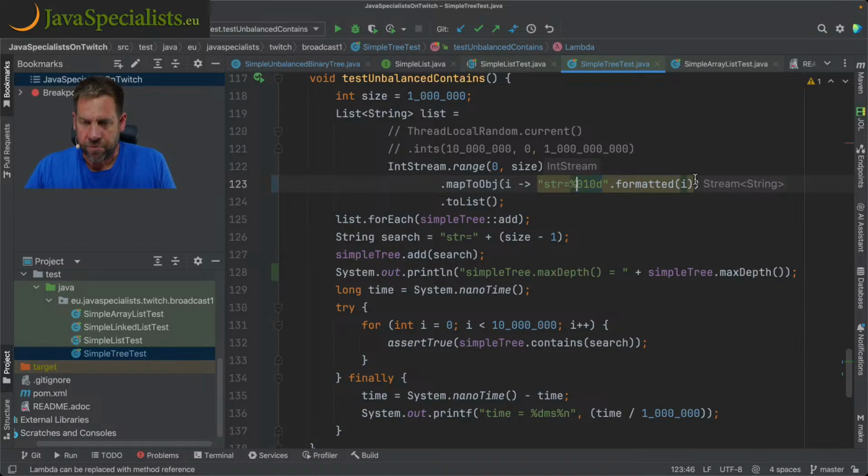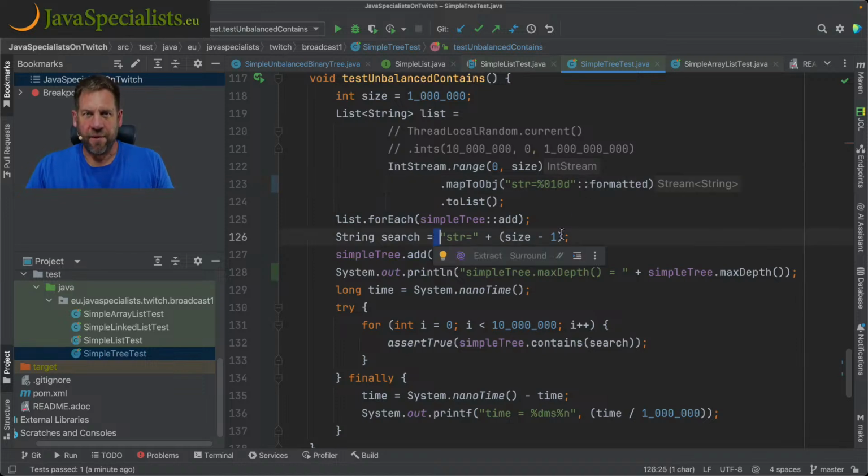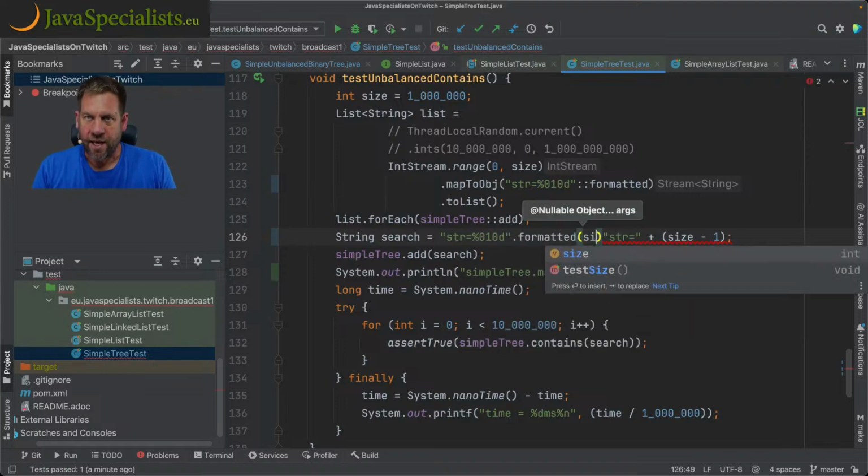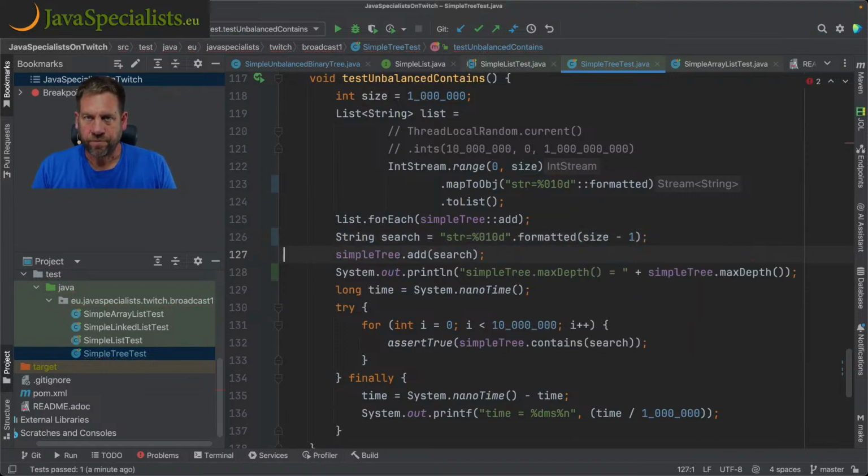And this we can actually use over here. Use the method reference. So it's going to be string 10D formatted, and for the search we're going to use the same formatted over here, dot formatted size -1. All right. So if you run the code now